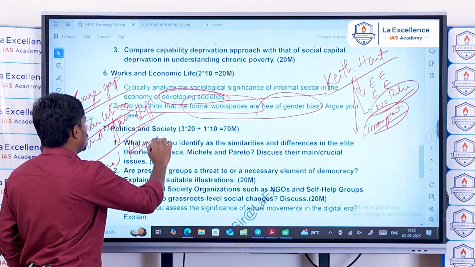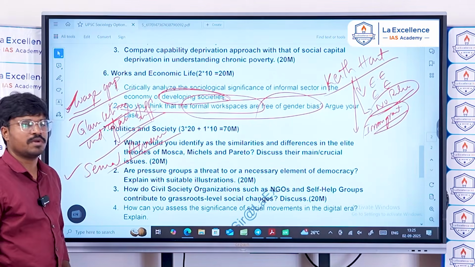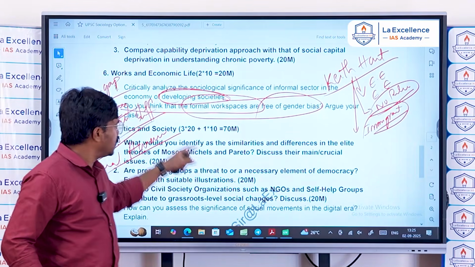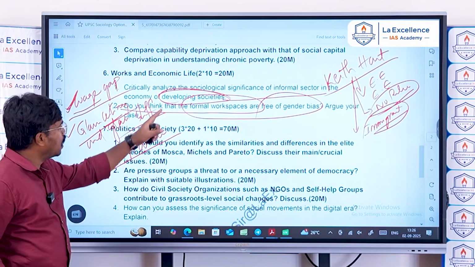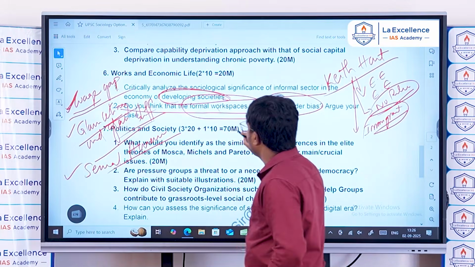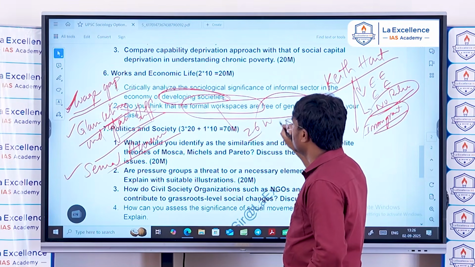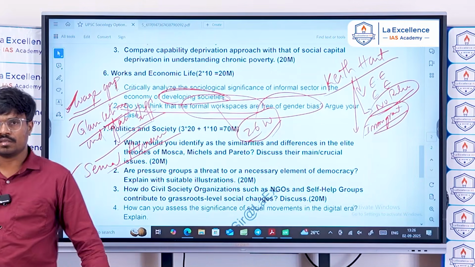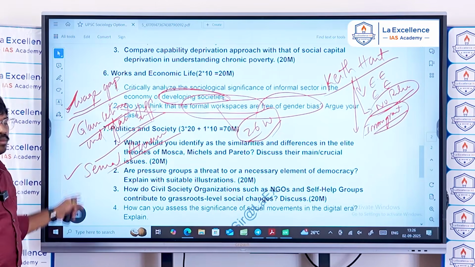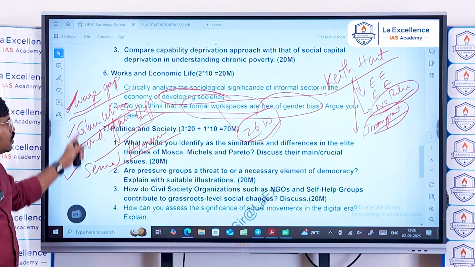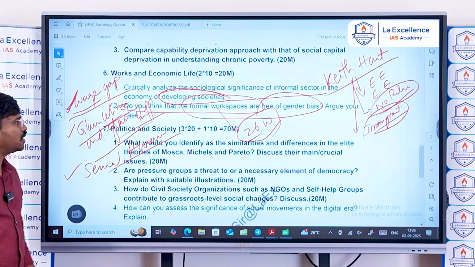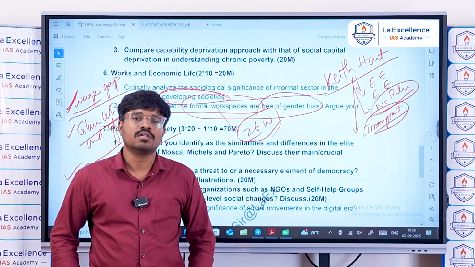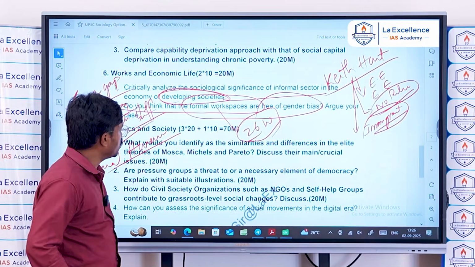Sexual harassment at workplaces, even though we have a lot of provisions to protect women in the formal workspaces, still exists. We have maternity leave, 26 weeks of maternity leave in the formal workspaces, but despite that, women are discriminated. That means we cannot completely say that even in formal workspaces gender is not playing an important role.